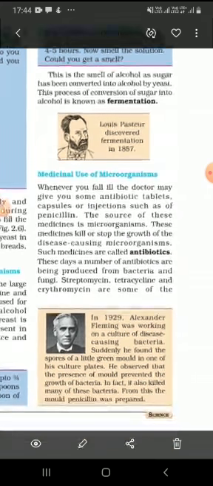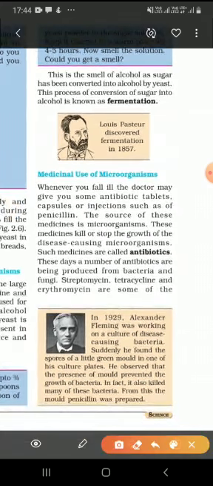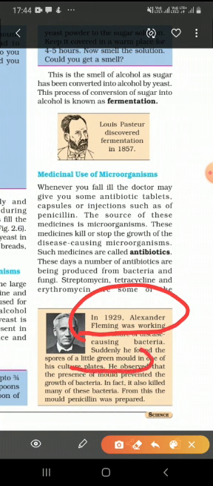Now the first antibiotic was discovered by Alexander Fleming, and accidentally he found penicillin. He was working on an experiment and he found that by mistake a little green mold, which is a fungus, was present on a plate and was inhibiting the growth of other bacteria with which he was working. So it was found accidentally.